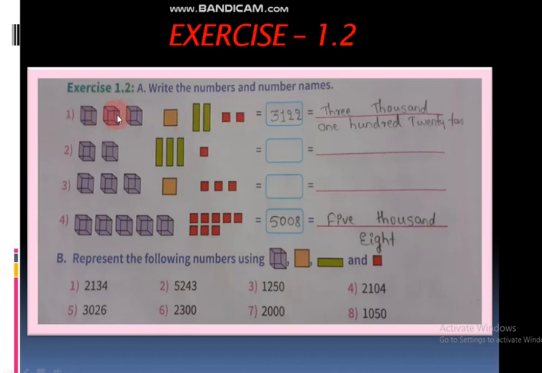See here, in thousands place how many boxes are there? 3 boxes. We can write here 3. And in hundreds place how many boxes? 1 box. We can write here 1. And in tens place how many boxes? 2 boxes. Directly we can write it as 2. And in ones place how many boxes? 2 boxes. Okay, we can write directly, and then we can write the number name. See how.